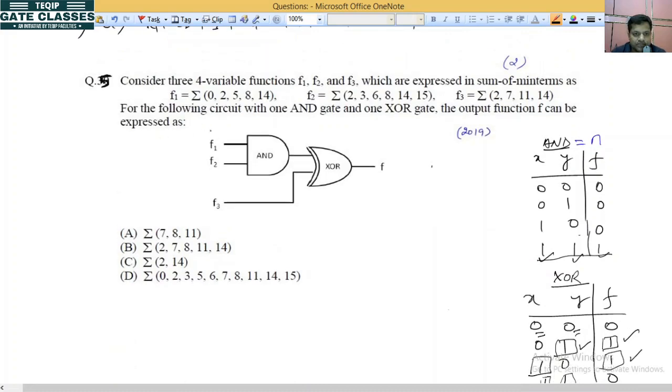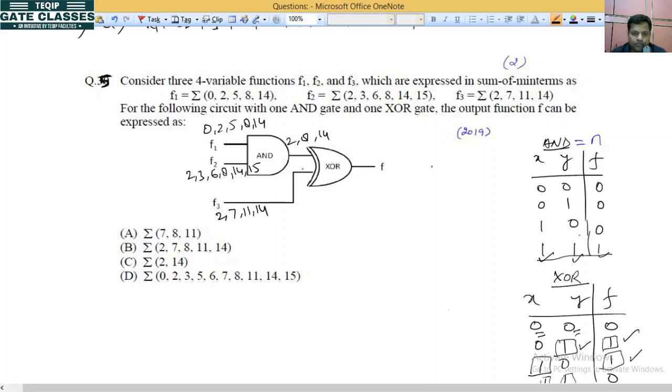So I have f1 is 0 2 5 8 14, f2 is 2 3 6 8 14 15, and f3 is 2 7 11 14. So what will be the value? This is AND, which means intersection. Take intersection. It will be 2. 2 is common. 5 is not common. 8 is common. 14 is common. Anything else? No. Okay na.